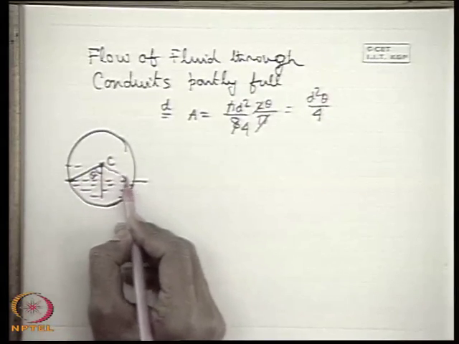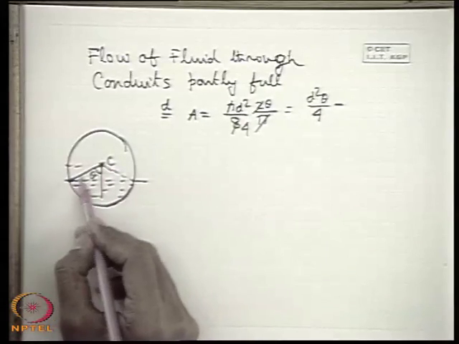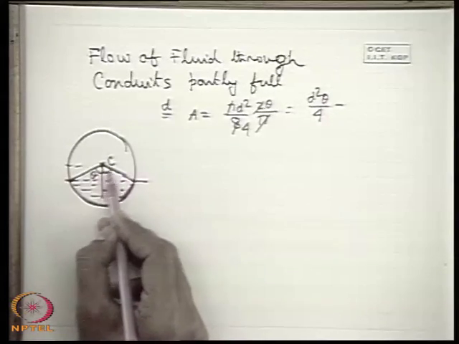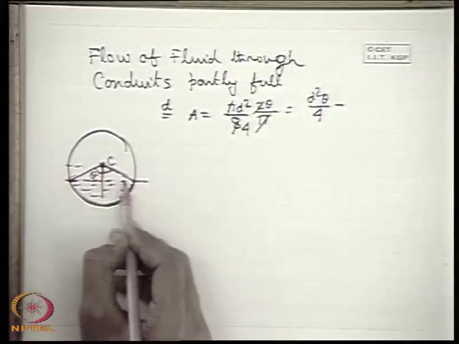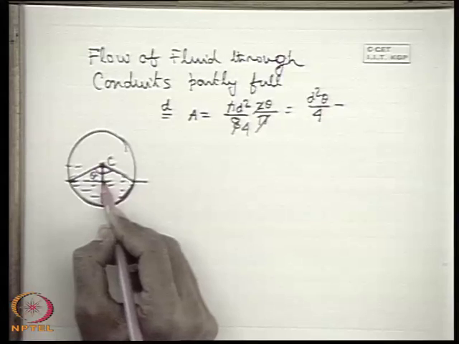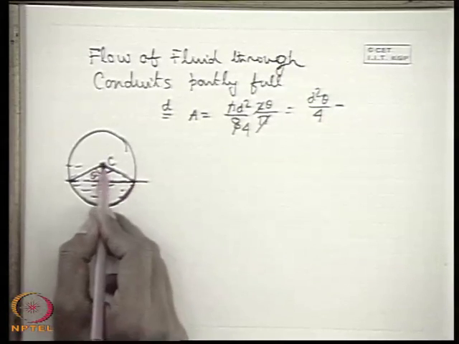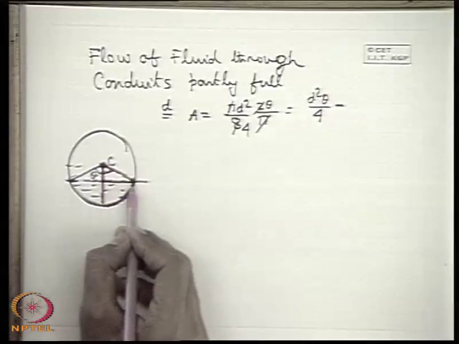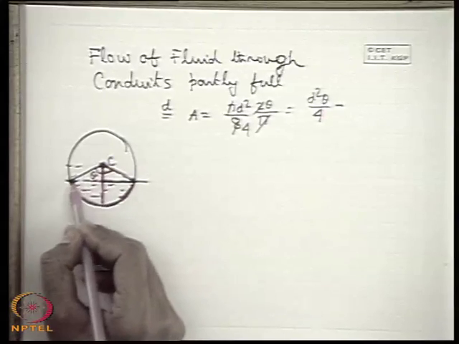So the cross-sectional area of the flow is d square theta by 4 minus, now d square theta by 4 is this area. So this is also theta. From there we have to subtract these two triangles. So how to find out? This is d by 2. If this is theta, then this is d by 2 sine theta, and this is d by 2 cos theta, because this is d by 2. Here also this is d by 2 sine theta, because this is d by 2 and this is d by 2 cos theta.